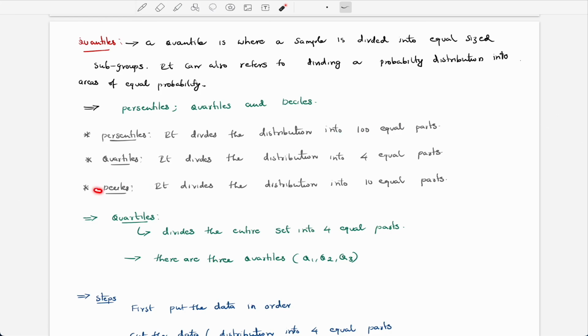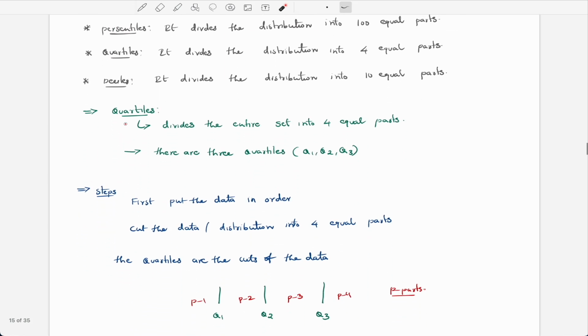After that we have deciles. What do we mean by deciles? They divide the distribution into 10 equal parts. So I hope you get these three: percentiles divide into 100, quartiles into 4, and deciles into 10. I hope you have a basic intuition.